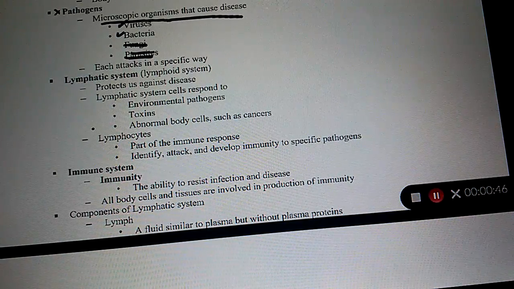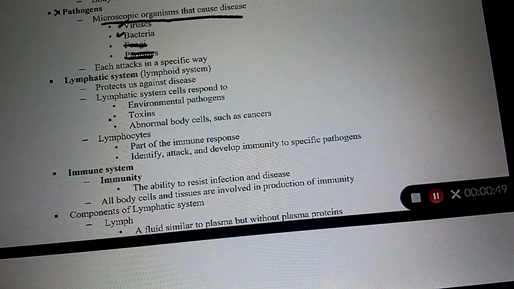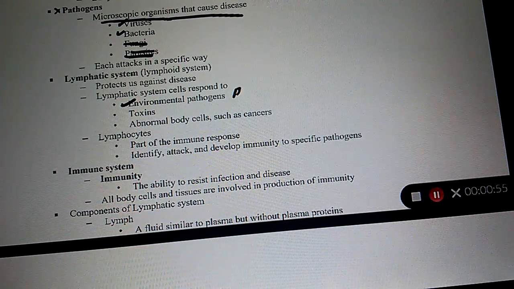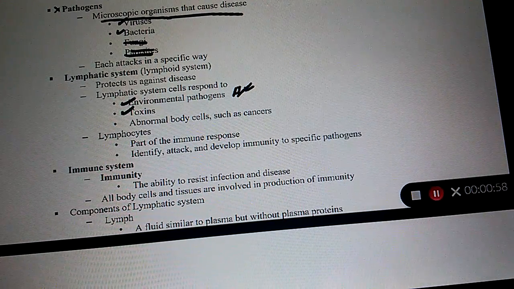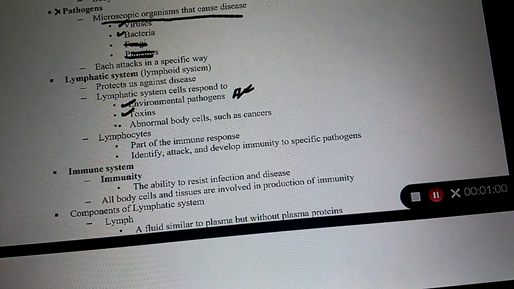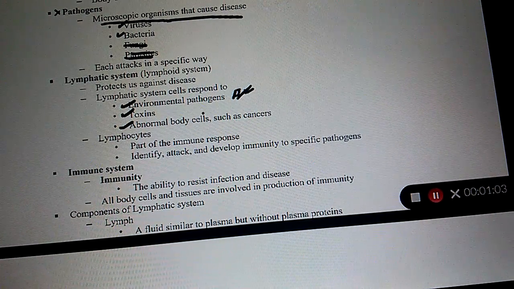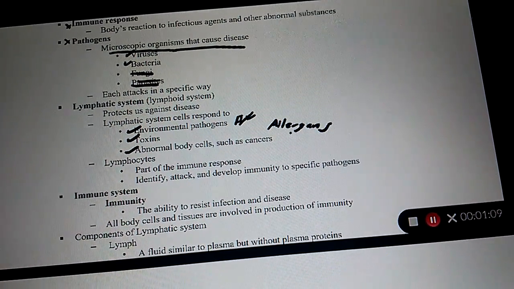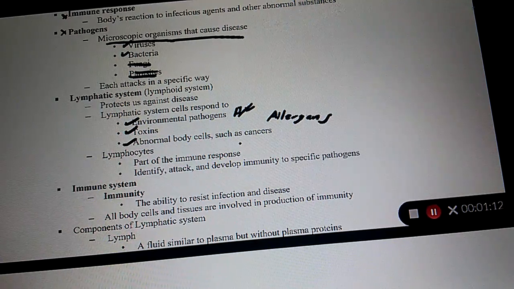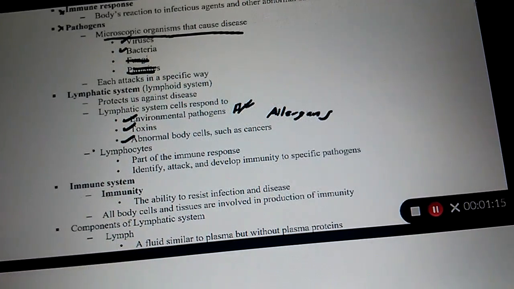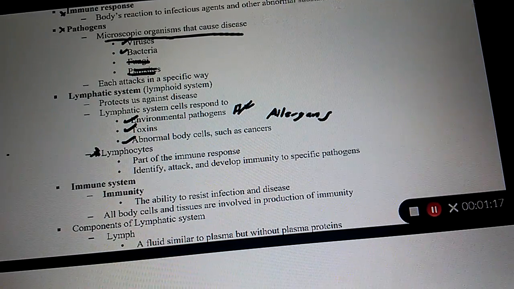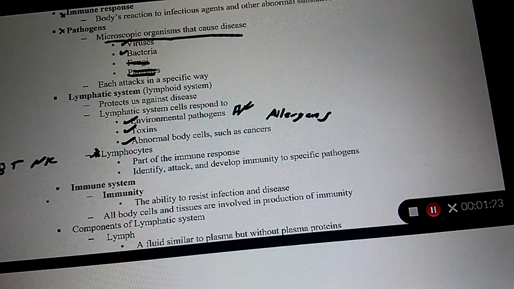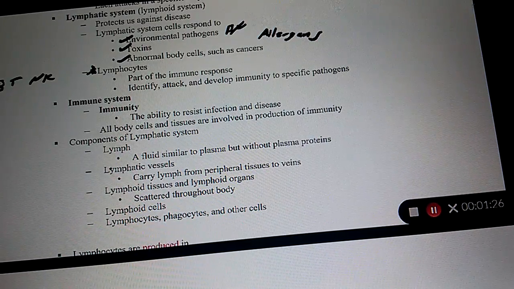Does it protect against other organisms? Yes. Does it protect against environmental pathogens, like bacteria and viruses? Yes. Does it protect against toxins? Yes. Does it protect against some of our own cells that are abnormal? Yes. Does it protect against allergens, such as peanut allergens or pollen or dog hair, cat hair, things like that? Yes. Now, the major cells of the lymphatic system are lymphocytes, okay? And remember we talked about it earlier: B lymphocytes, T lymphocytes, NK cells. I did that in a previous video, so I'm not going to get too much in depth with that.